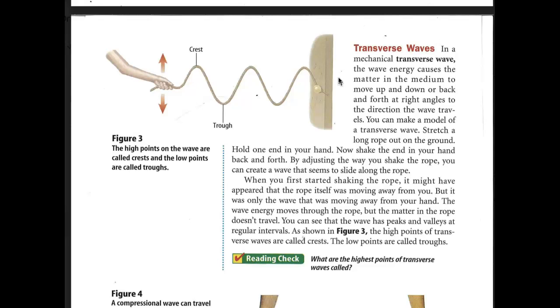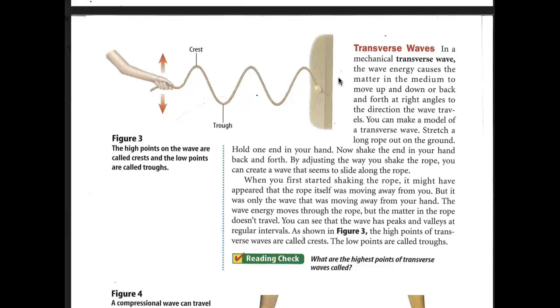Stretch a long rope out on the ground. Hold one end in your hand. Now shake the other hand back and forth. By adjusting the way you shake the rope, you can create a wave that seems to slide along the rope. When you first started shaking the rope, it might have appeared that the rope itself was moving away from you, but it's only the wave that was moving away from your hand. The wave energy moves through the rope, but the matter in the rope doesn't travel.